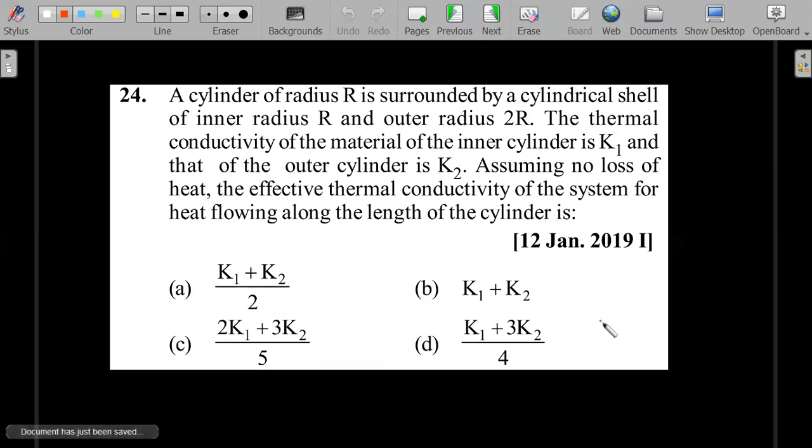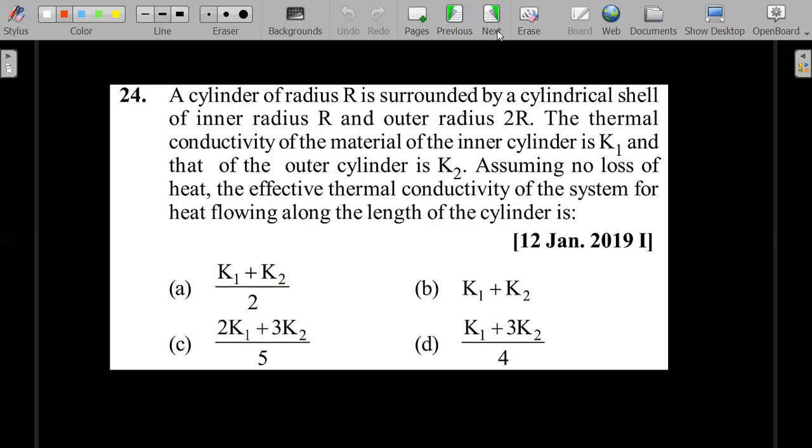This time look at a cylinder being surrounded by another cylindrical shell. So this is a parallel type of connection that is also asked quite often in JEE Mains examinations. A cylinder of radius r is surrounded by a cylindrical shell of inner radius r and outer radius 2r. The thermal conductivity of the material of the inner cylinder is K1 and that of the outer cylinder is K2. Assuming no loss of heat, the effective thermal conductivity of the system for heat flowing along the length of the cylinder is pretty straightforward, a parallel connection.